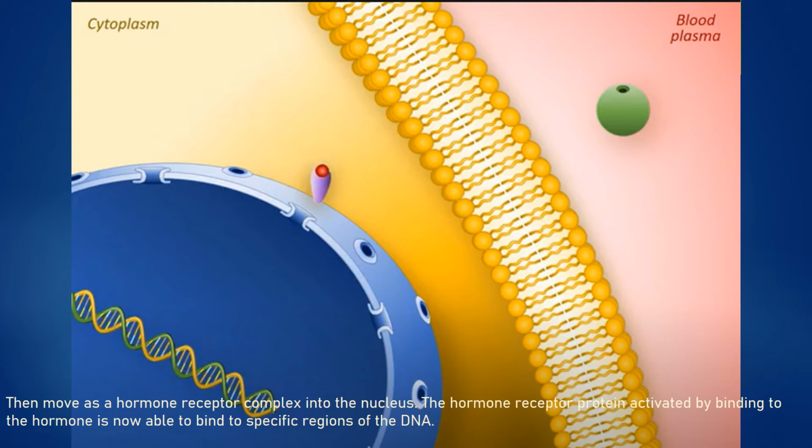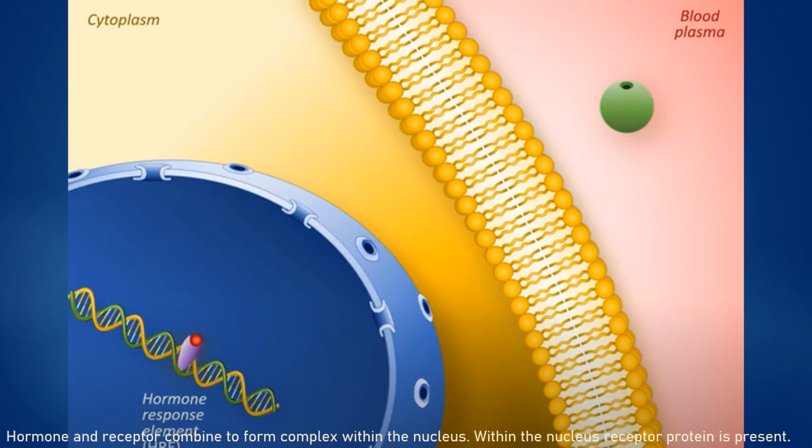The hormone receptor protein, activated by binding to the hormone, is now able to bind to a specific region of the DNA. Hormone and receptor combine to form a complex within the nucleus. Within the nucleus, receptor protein is present.